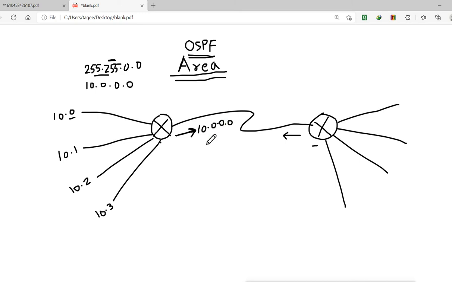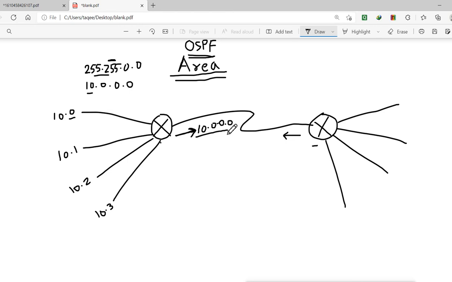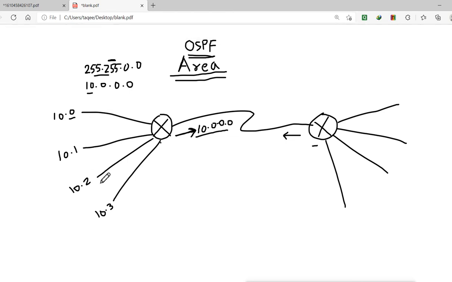This is what auto summary does, and it can do this because it is a subnetting we have configured, and by default it is a single network 10. So it summarizes this and sends it on this side that I am having only this network.